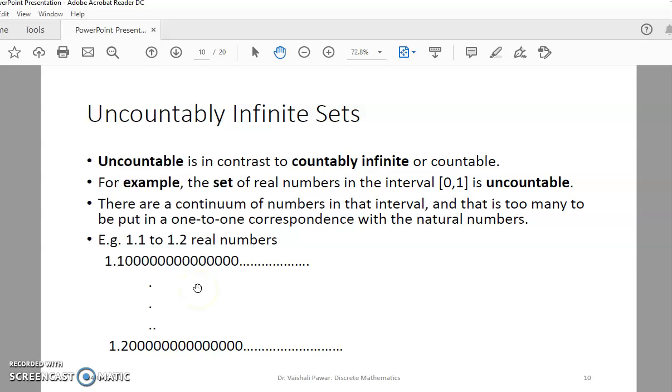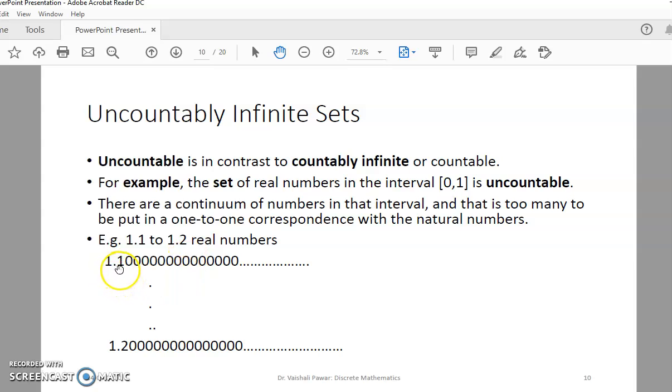Next is uncountably infinite set. Uncountable is in contrast with countably infinite or countable set. For example, the set of real numbers in the interval 0, 1 is uncountable. There is a continuum of numbers in that interval, and that is too many to be put in one-to-one correspondence with the natural numbers. For example, let us consider the two real numbers 1.1 and 1.2.